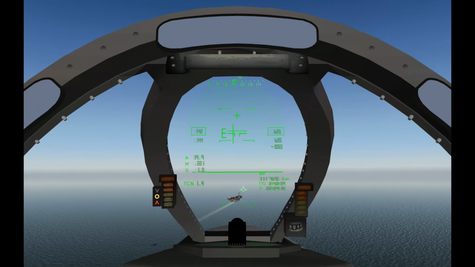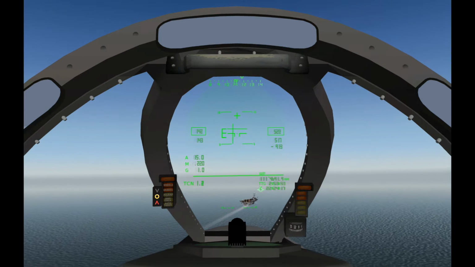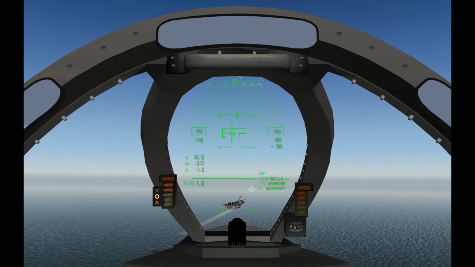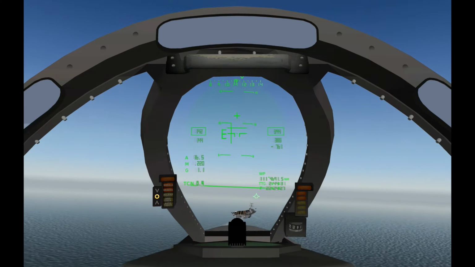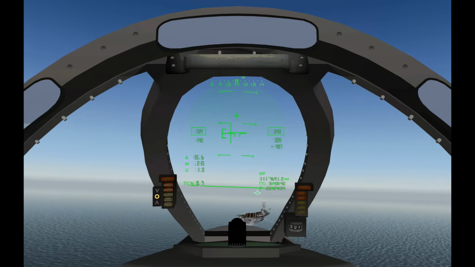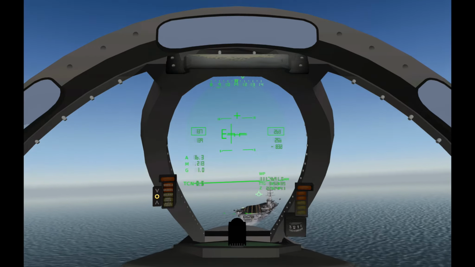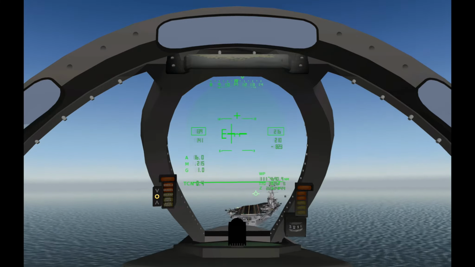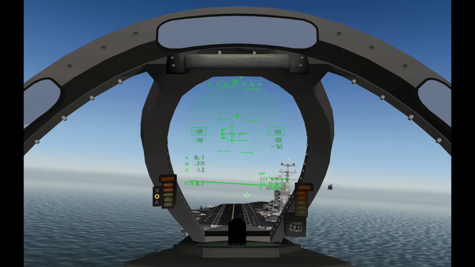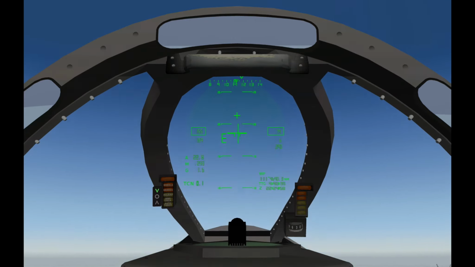Fly the needles until you're at 0.7 nautical miles, then transition to the ball. Your scan will then be meatball, lineup, angle of attack. On touchdown, add full power, close the speed brakes, and expect a bolter.